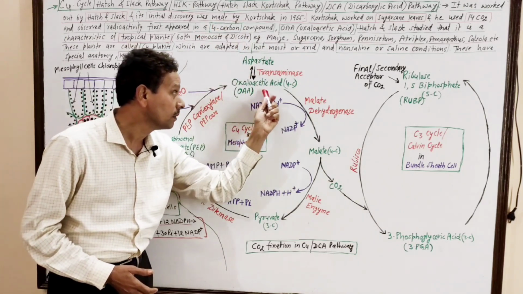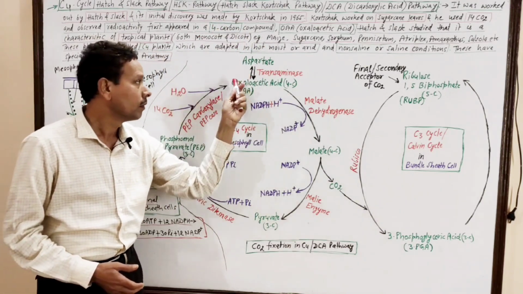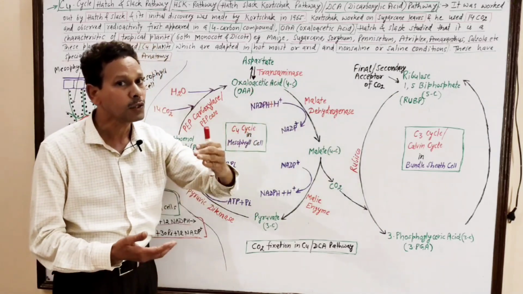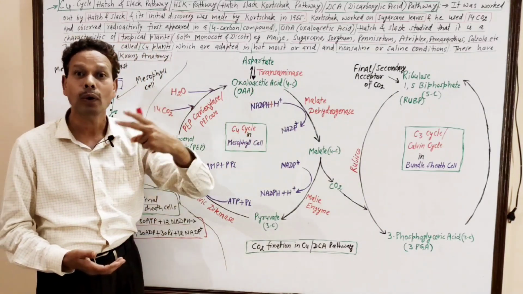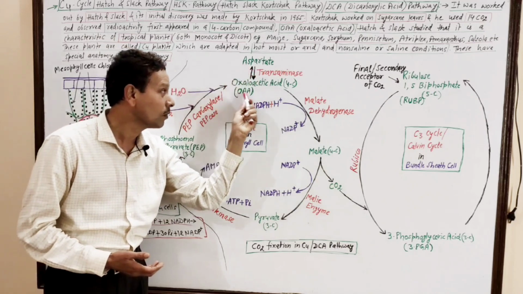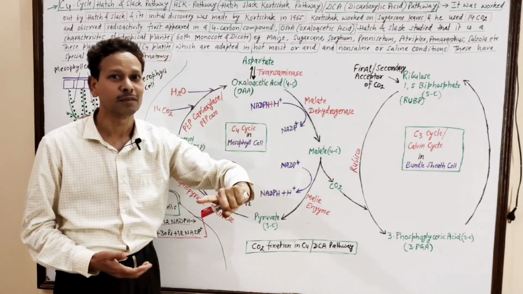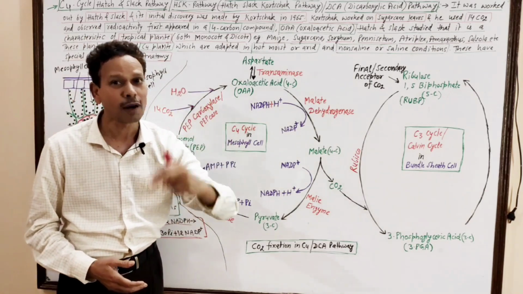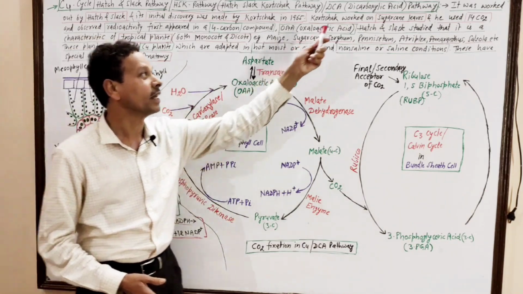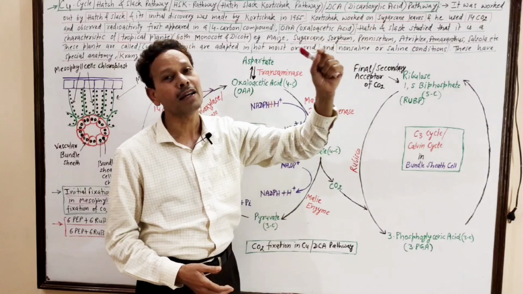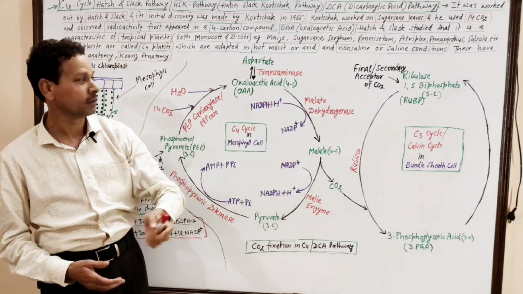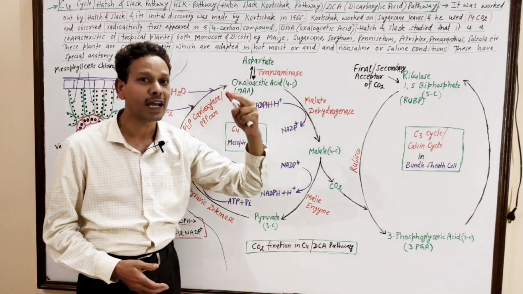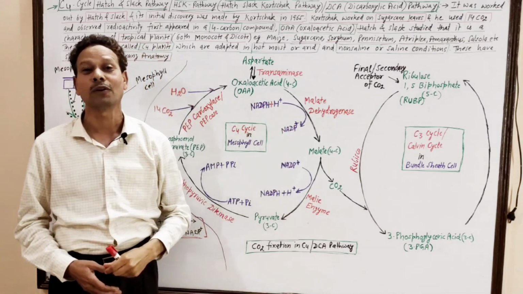This C4 compound, oxaloacetic acid, OAA, has 2 carboxylic groups. So it is named DCA, dicarboxylic acid, because oxaloacetic acid has 2 carboxylic groups.